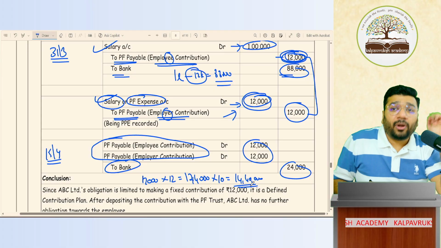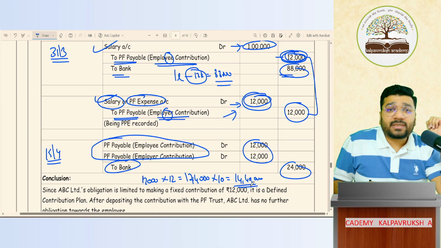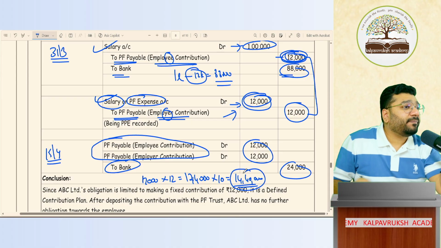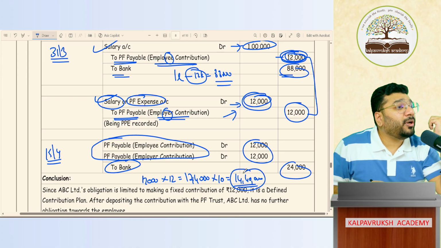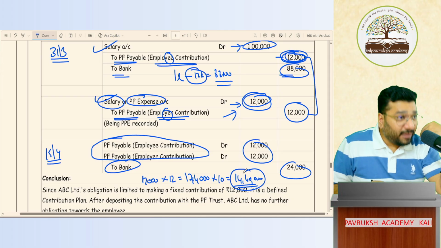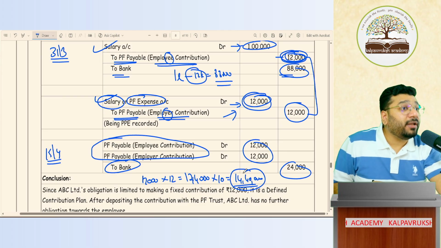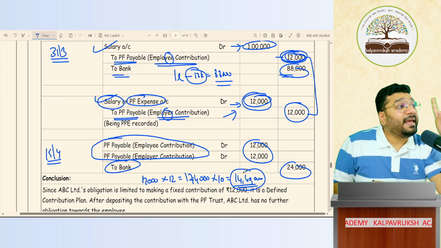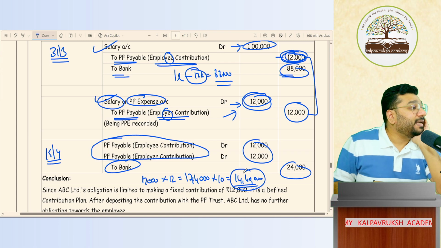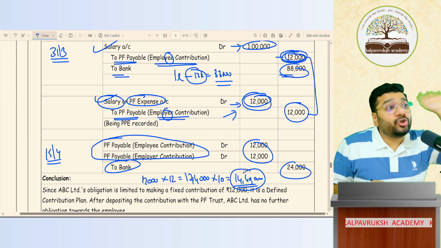At that point of time, the employee comes crying, sir, this money is not sufficient, sir. This money, I cannot use it for my daughter's wedding. I need 10 lakh rupees more. Will I pay? No. Because what I've agreed for the contribution, that much only I'll pay. My liability ends with that. That is called a defined contribution plan.